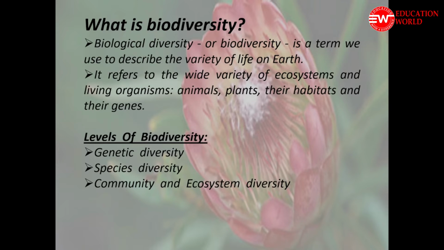Then the species diversity. Species diversity is the variety of living species available over the Earth planet. As per the data available, there are 1.7 million species of living organisms present over the Earth planet. And keep in mind, this is the number of species known to man, or known to science.